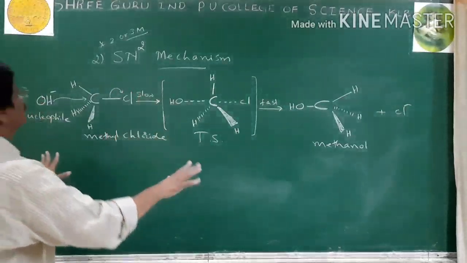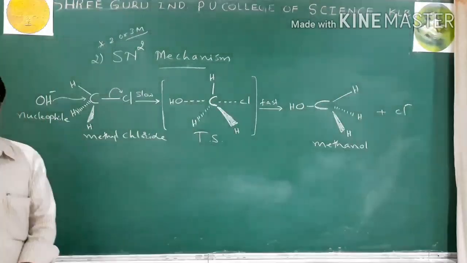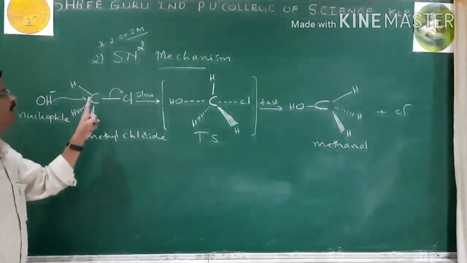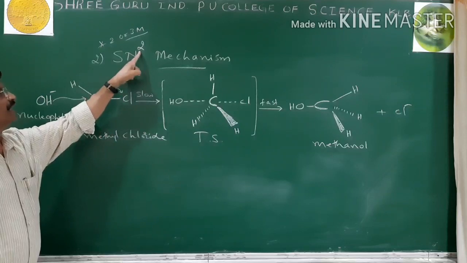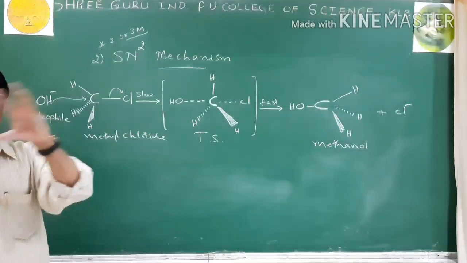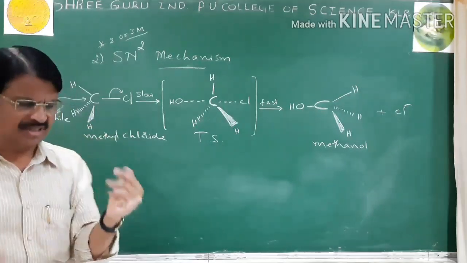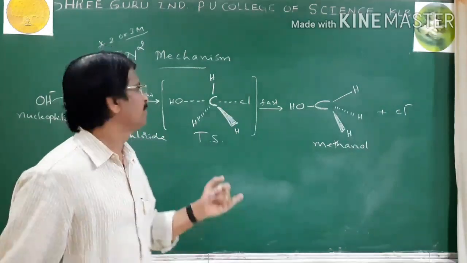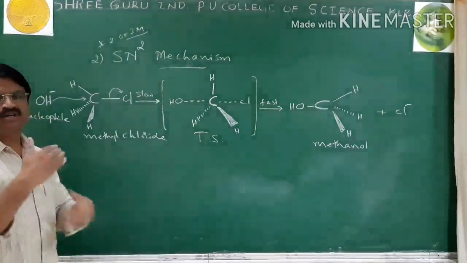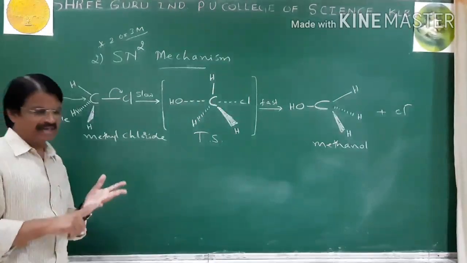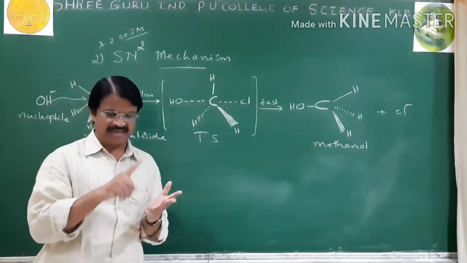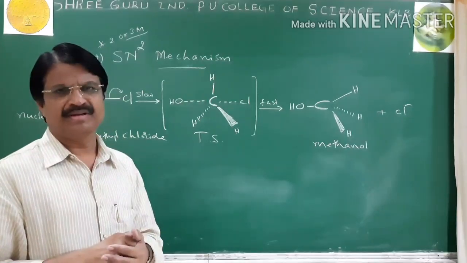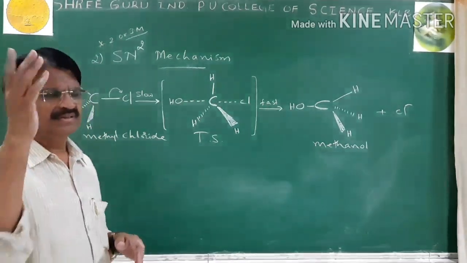See the characteristics of the SN2 mechanism. Number 1, it follows second order kinetics, because the rate depends upon the concentration of alkyl halide and the concentration of nucleophile. Then the second point, order of reactivity: methyl halide first, then primary, then secondary, and last tertiary. But it is opposite in the SN1 mechanism.